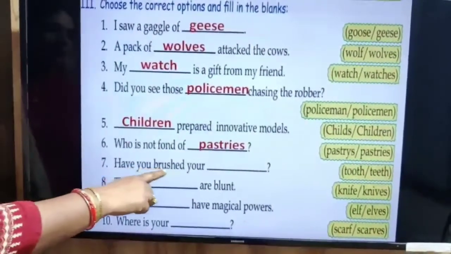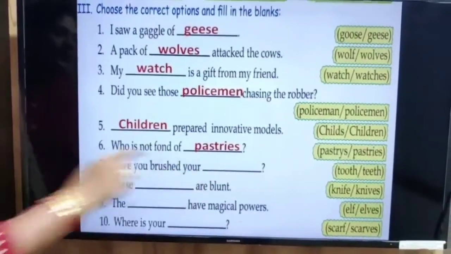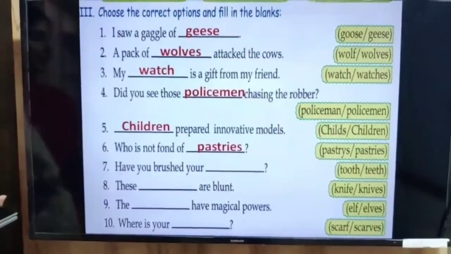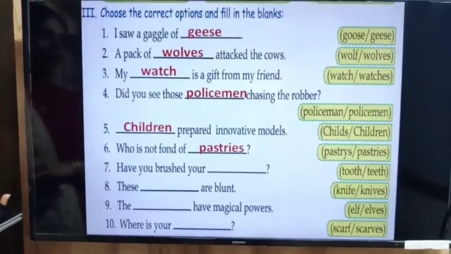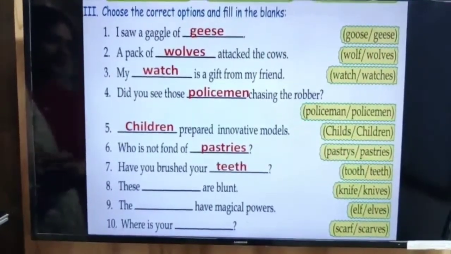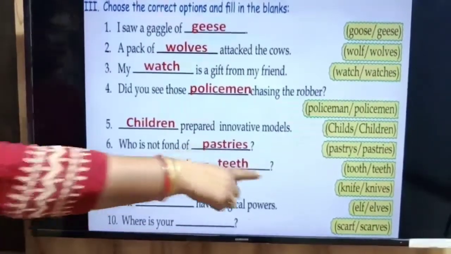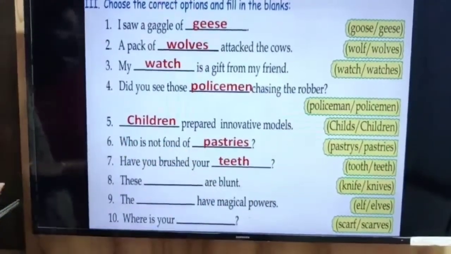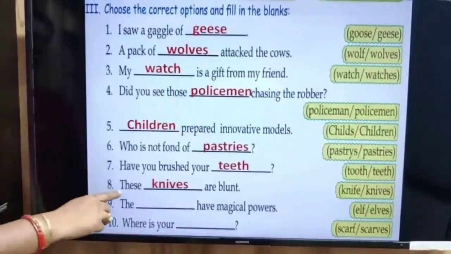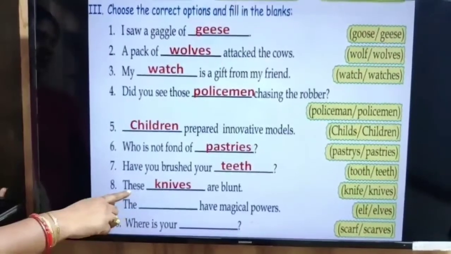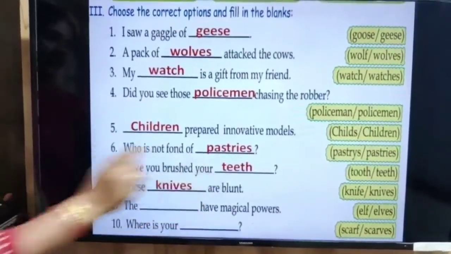Then, have you brushed your teeth? What do we brush? We don't brush a single tooth. We brush our teeth. So you'll write here, have you brushed your teeth? These ___ are blunt. These knife or knives? We'll write here knives. Why? You can see "these" is written, so "these" is used for more than one thing. So we'll write here, these knives are blunt.